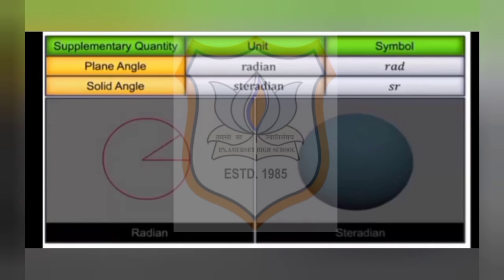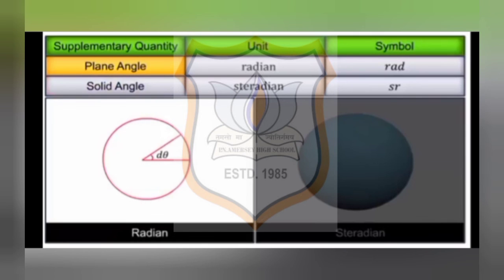For solid angle, the symbol is sr and unit is steradian. 1 radian is an angle subtended at the center of a circle by an arc of length equal to the radius of the circle. So dθ is equal to ds upon r and its unit is radian.